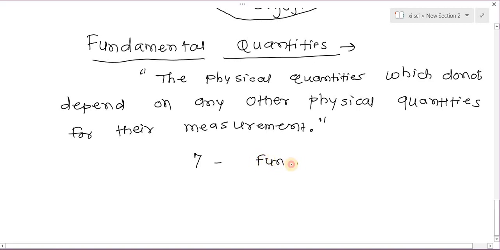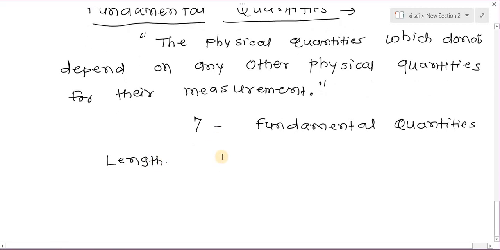So these 7 fundamental quantities are the quantities which do not depend upon any other quantity for their measurement. Let's see here. First quantity is length. While measuring the length of any object, we can measure the length directly. So for the measurement of length, we do not depend upon any other quantity. Let's see one example here.